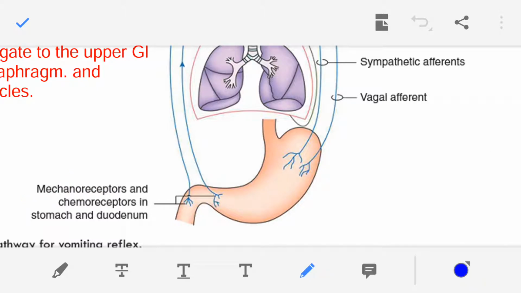Or if the person has eaten unhealthy food, roadside food or stale food, at that time the chemoreceptors are excited.